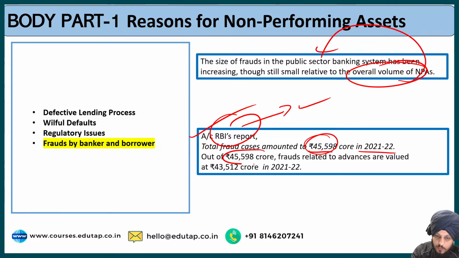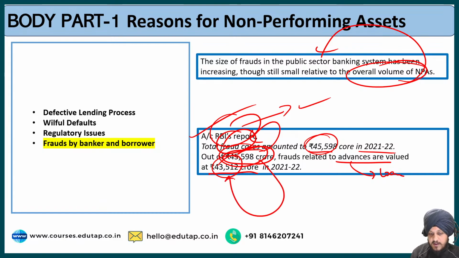Now out of this total of around 45,000 crores, which is the amount because of the fraud cases, the frauds related to advances or the loans are valued at rupees 43,512 crore. This means that out of this 45,598 crores, this 43,512 crores is a major proportion, which is related to the loans and advances.